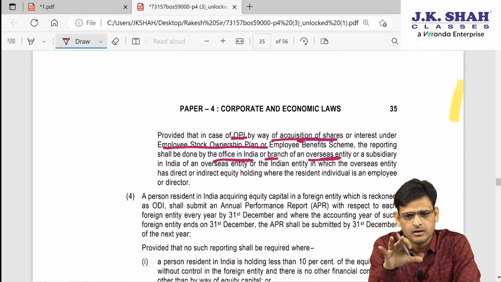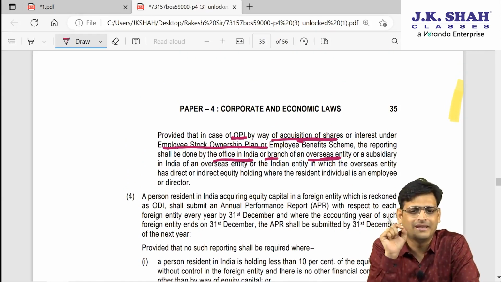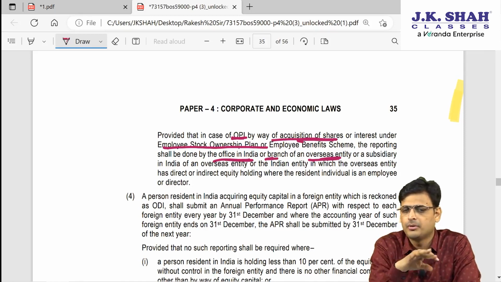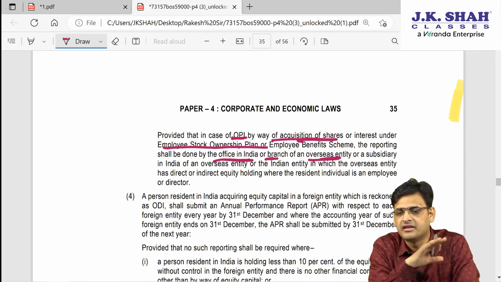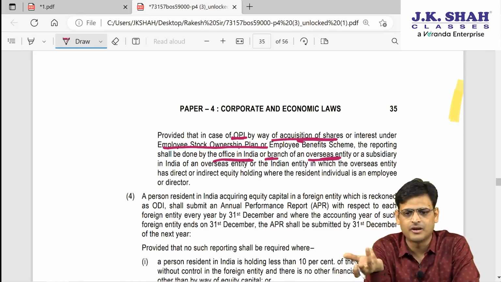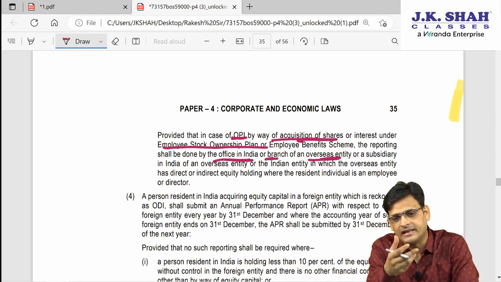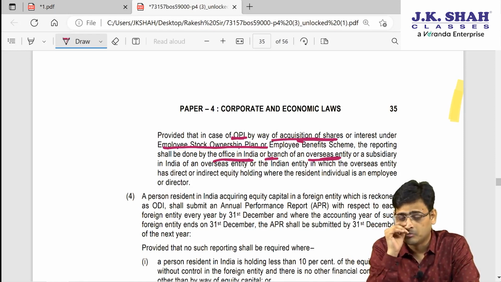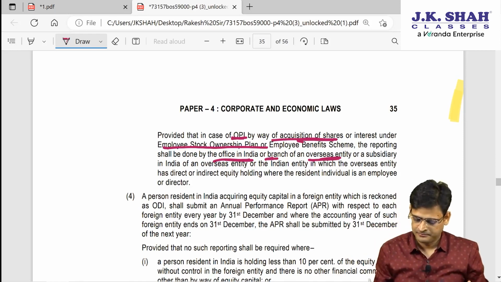I have done proper research, so I am telling you exactly what you have to remember, because trust me, remembering everything is impossible. Impossible as in, if you put in that much time you can remember, but then again, as per the weightage and everything, you should do it to the extent it is relevant for the exam.